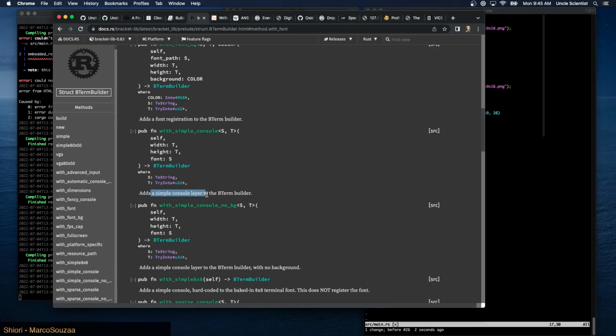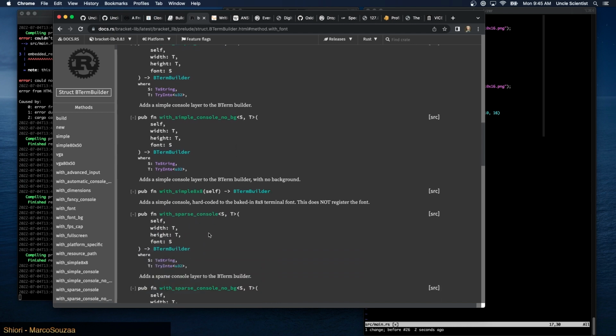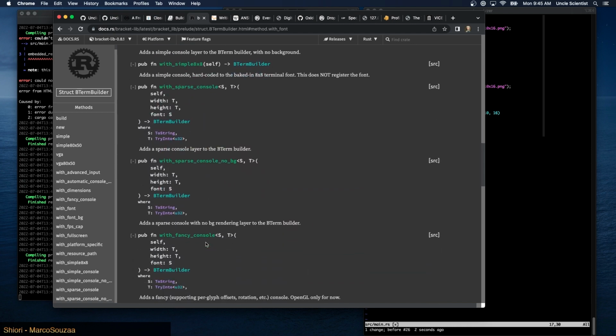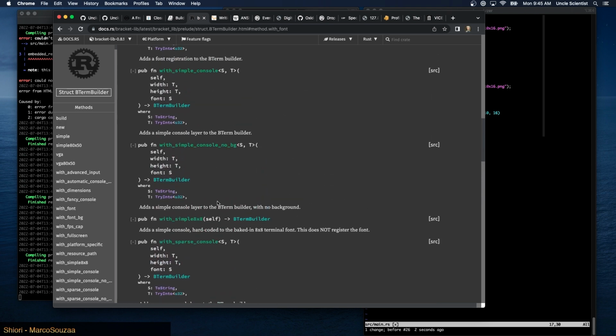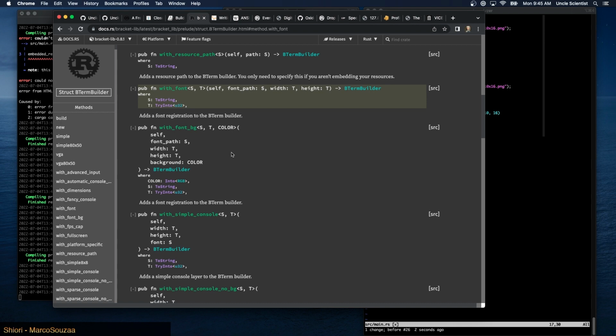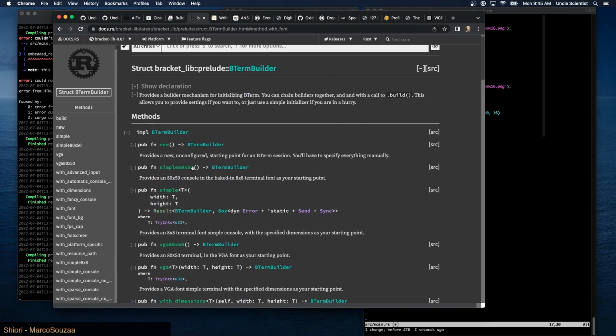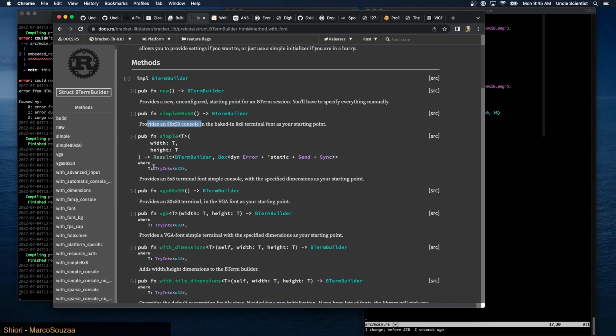Adds a simple console layer to the B term builder. With sparse console. With fancy console. OpenGL only for now. I don't know what the difference is between console and non-console, right? Because simple 80x50 provides this 80x50 console baked in 8x8 terminal font.